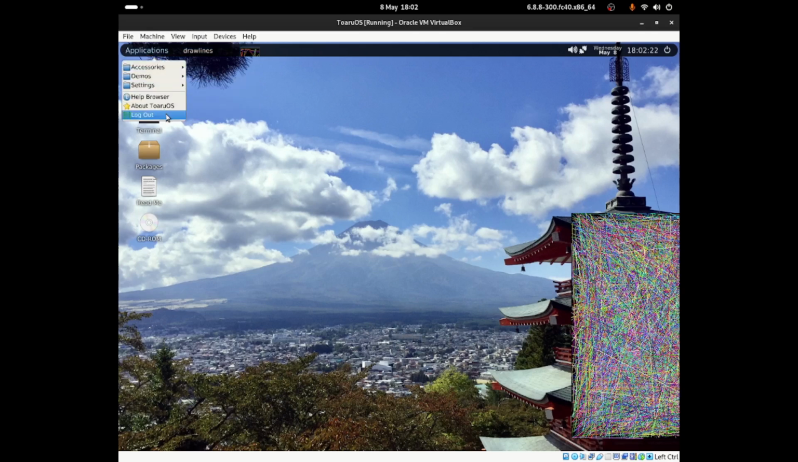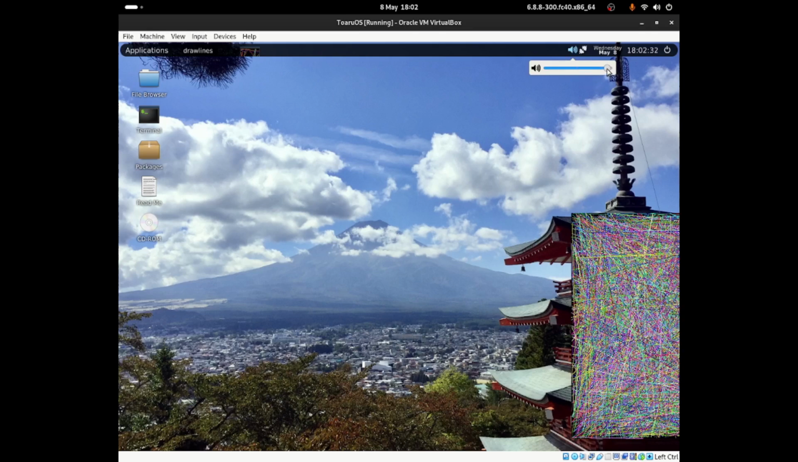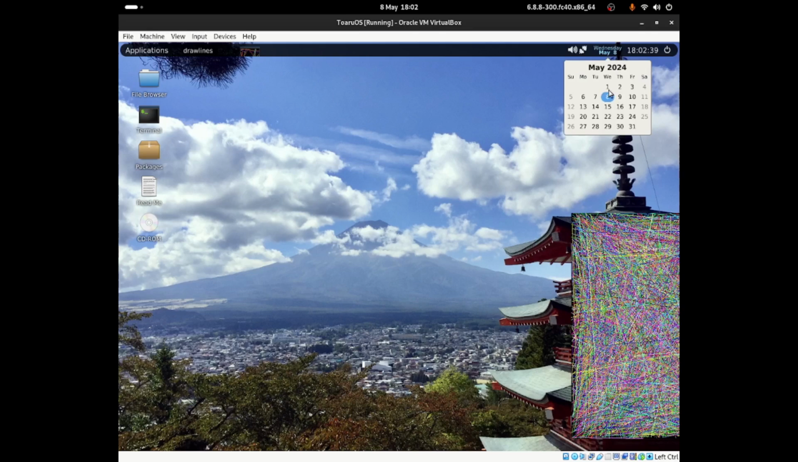If I click on to log out, then I should be able to log out of the system. And over there is where I'll be able to change your volume. You can change it down, you can change it up again, which is very nice. Over there it tells you the date, and it's a very simple calendar for this month. But you can't change the month, which is quite annoying. But yeah, it's very simple.